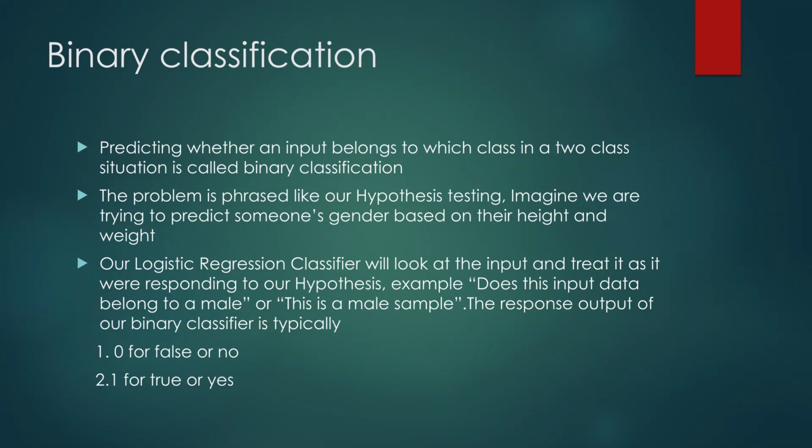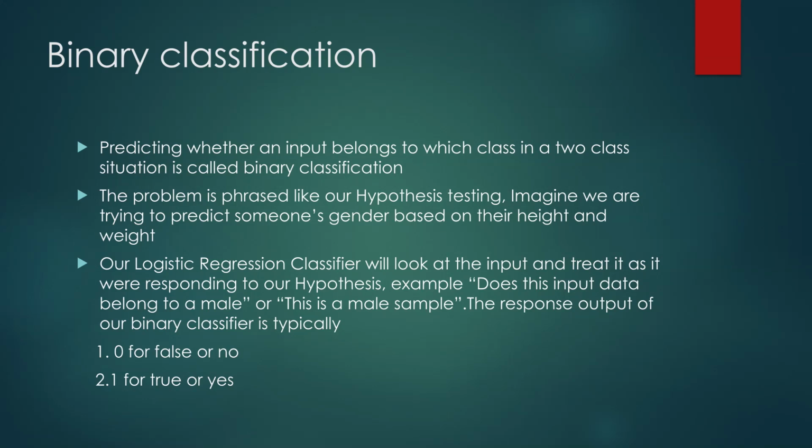Predicting which class an input belongs to, when there are two categories, yes and no, is what we call binary classification. For binary classification, we can have a decision of 0 pointing to no and 1 pointing to yes. Let's assume we have a hypothesis and we are trying to predict gender based on height and weight.